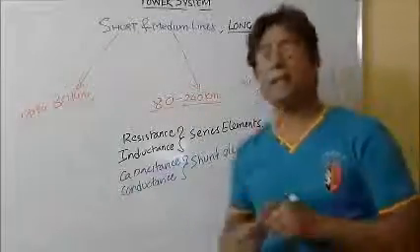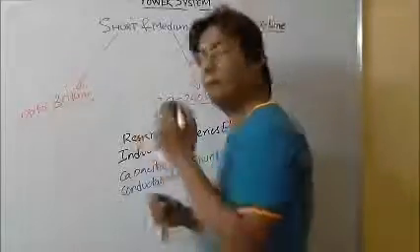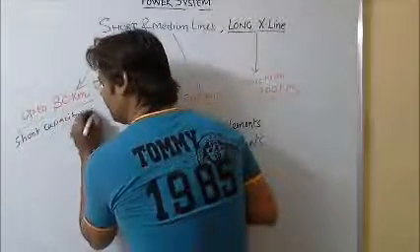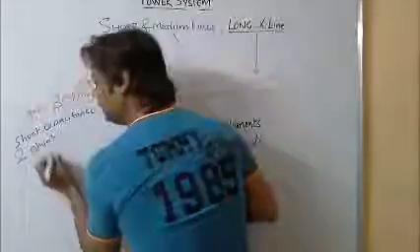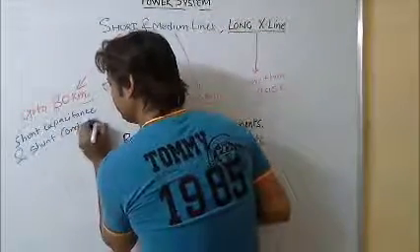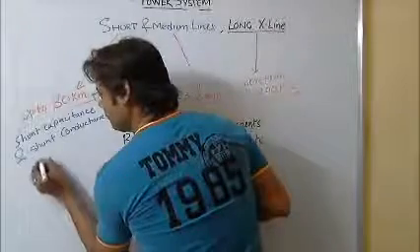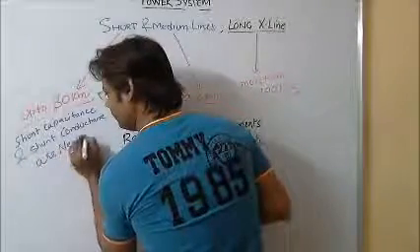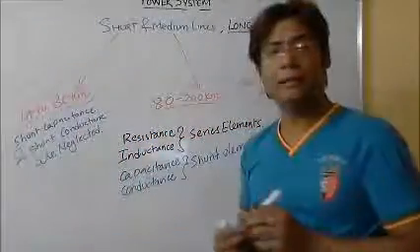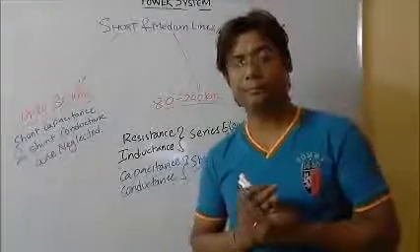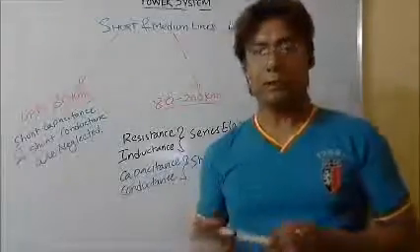So the shunt capacitance and shunt conductance are neglected in the short lines, whereas these are present in the medium and long transmission lines.